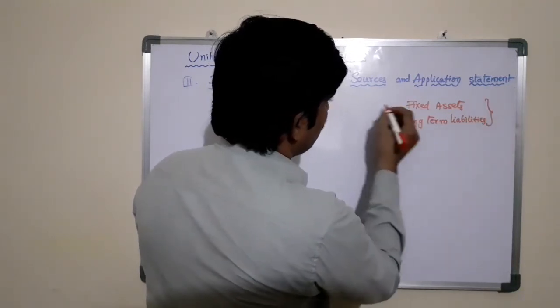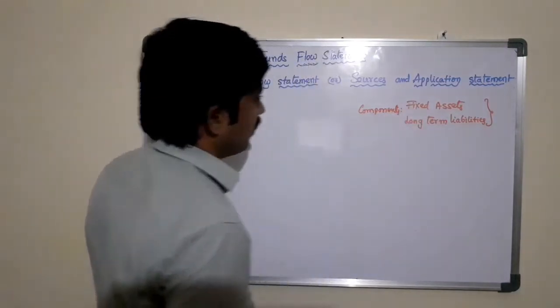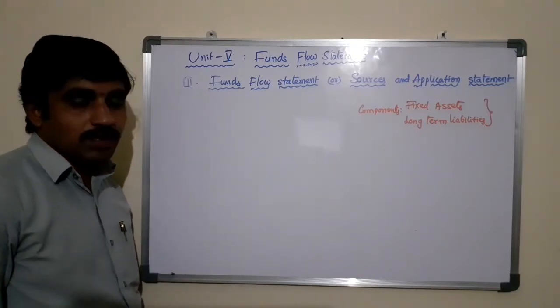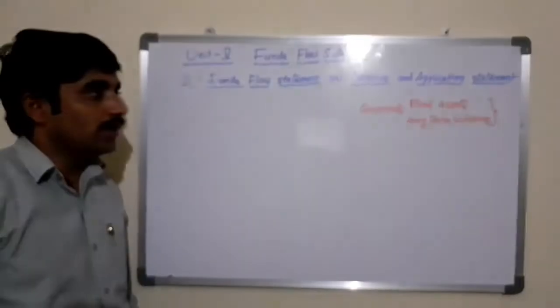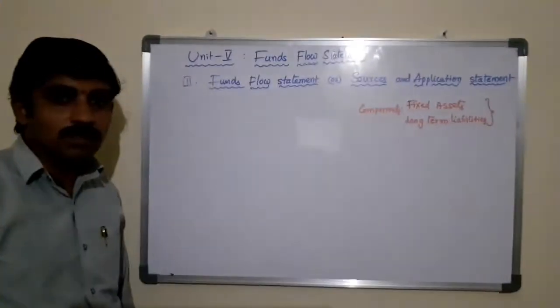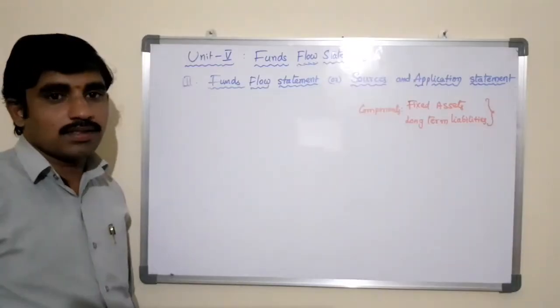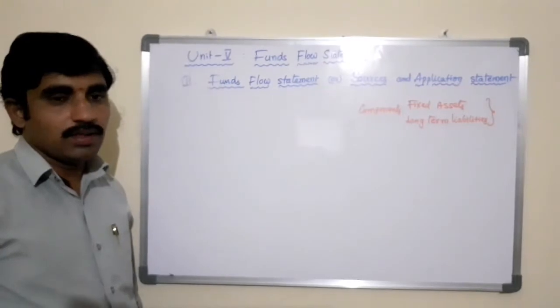Long-term liabilities are the components of the sources and application statement or the funds flow statement, such as fixed assets and the long-term liabilities. So fixed assets are the assets which do not come under the current assets. These fixed assets are also called non-current assets, whereas the long-term liabilities are the liabilities which do not come under the current liabilities. Hence, they are also called non-current liabilities.